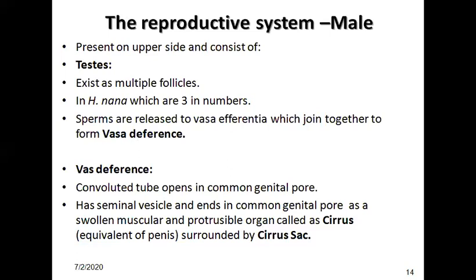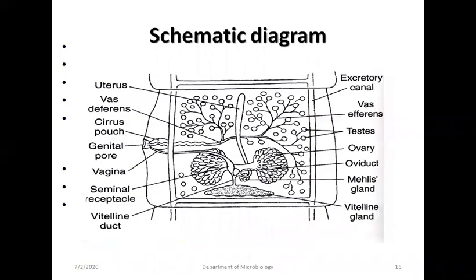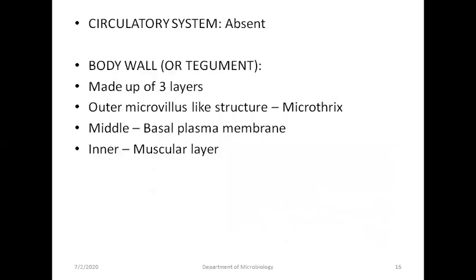This is equal to penis surrounded by crista. So this is a schematic diagram of a mature proglottid. It has various organs such as uterus, vas deferens, genital pore, vagina, seminal receptacle, excretory canal, vas efferentia, testis, and ureter. Circulatory system is absent here.